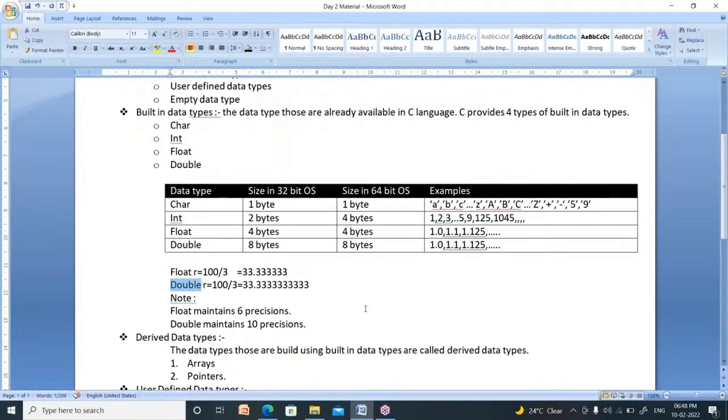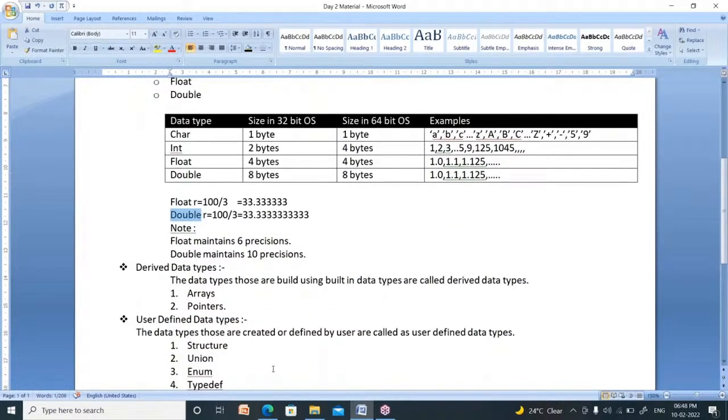Right. Now the next one is derived data types. There are four built-in data types. By using these built-in data types, you create other data types, and those data types are called derived data types. The data types that are built using built-in data types are called derived data types. There are two types of derived data types: arrays and pointers.